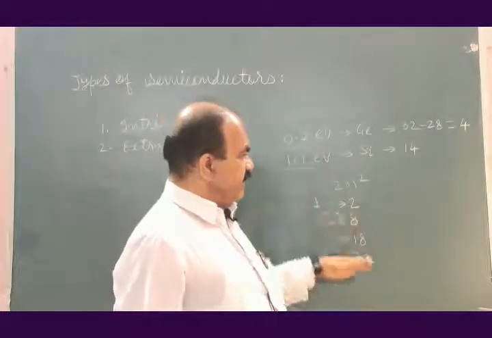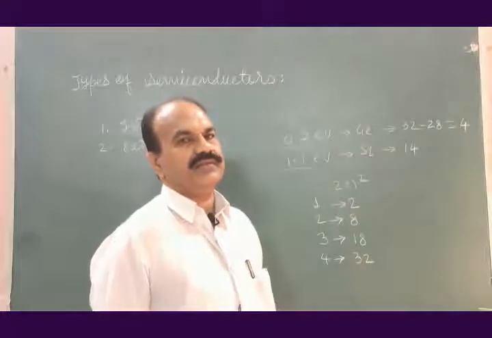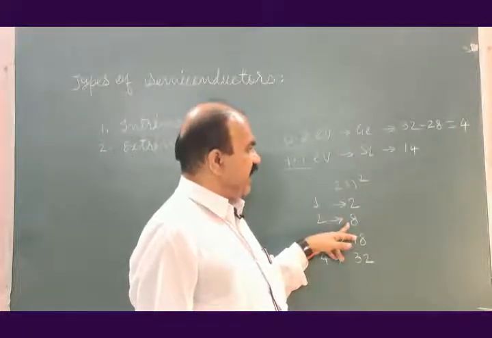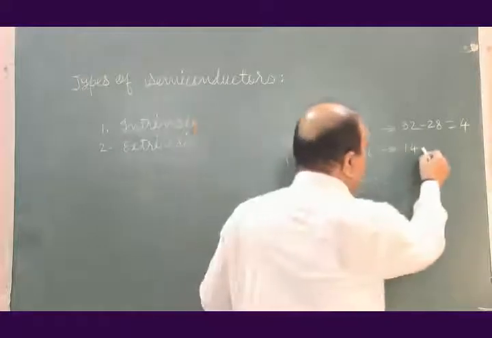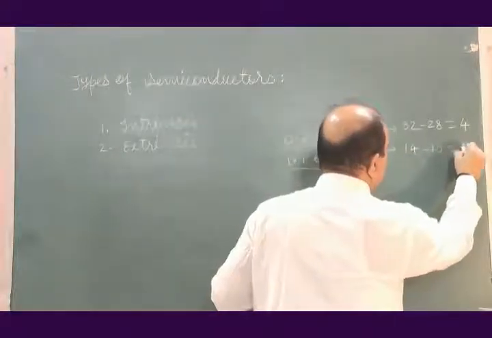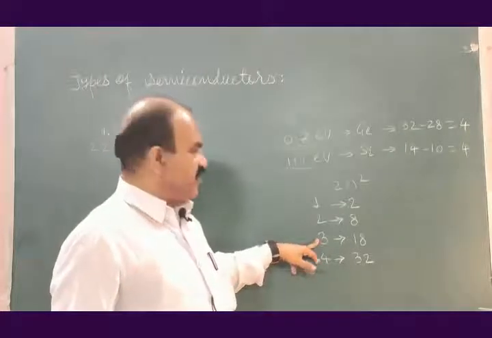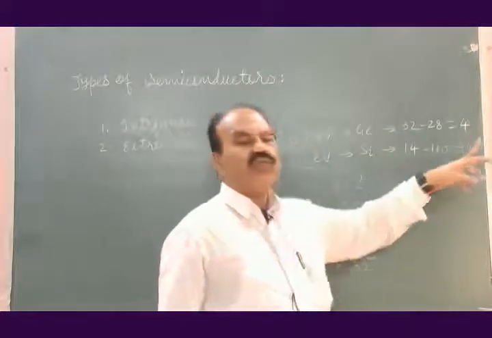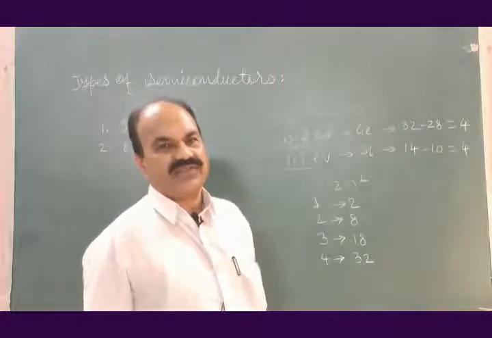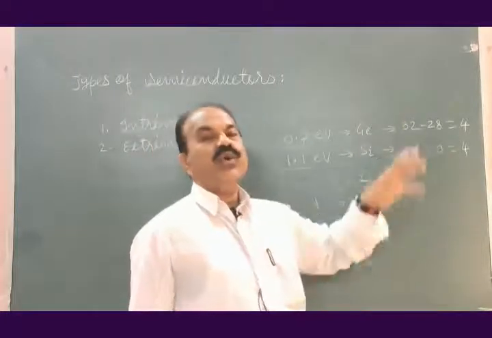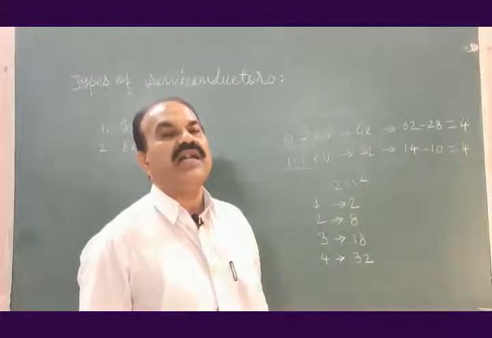Let us apply the same thing to silicon. 2 plus 8, 10. 14 minus 10 is equal to 4. So in the third orbit, instead of 18, only 4 electrons are left. For silicon, in the third orbit, only 4 electrons are left.